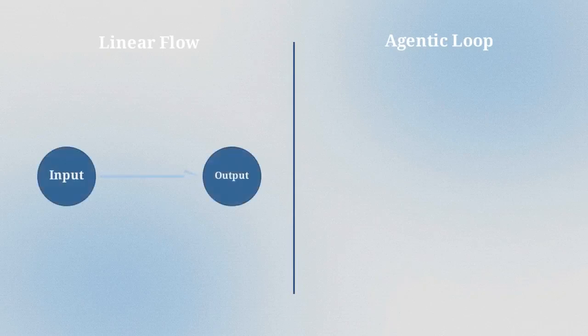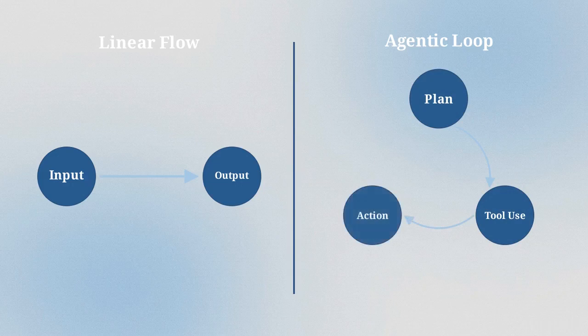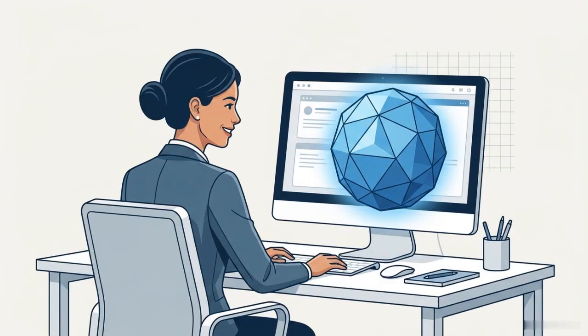This diagram compares a linear input-to-output flow on the left against an agentic loop on the right. Notice how the agent doesn't just generate text. It proactively creates a plan, selects external tools, and executes actions. The cycle doesn't stop when a task finishes. Facing an unpredictable scenario, it analyzes the results of its action and feeds that context back into the planning phase to try a different approach. It solves problems without waiting for prompts. This operational shift integrates AI directly into the workforce as a self-directed digital coworker.